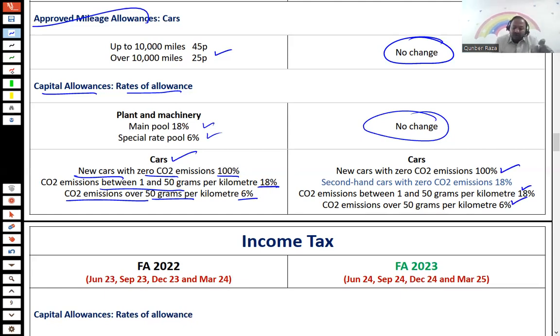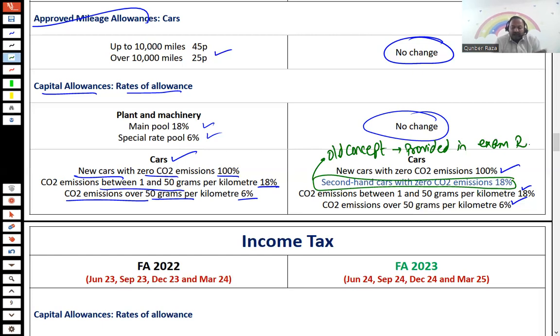The only, I would not call it a change. The only additional information now onward provided in the exam would be that a second-hand car with zero CO2 emission will get capital allowance at 18%. So this is not a new concept. This is an old concept. It's just that this point will be provided in the exam rates table. So that's why I just highlighted it. Otherwise, that's not a change in the tax rate. Previously, this concept was there.